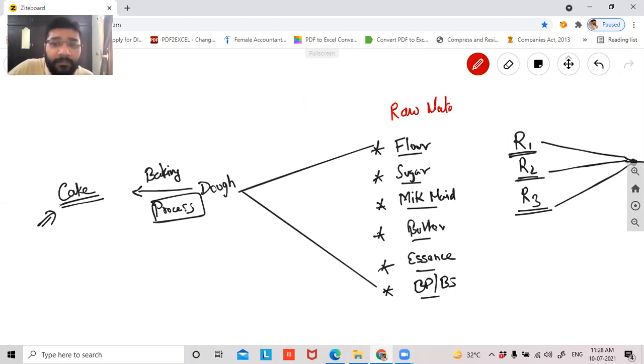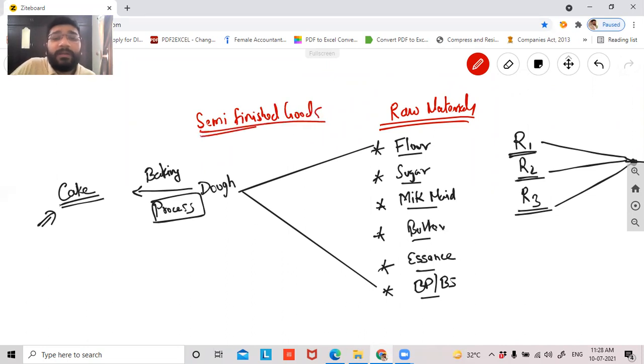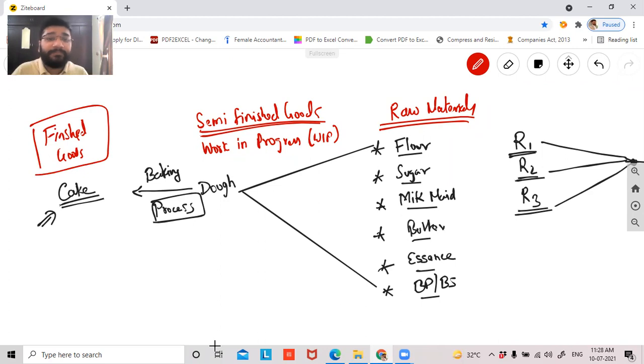These are raw materials. Can I call this dough, guys, semi-finished goods? Which we called as, in other words, WIP, which is work in progress. In short form, we call it as WIP. Guys, yes or no? All of you. And this cake is finally called as finished goods.